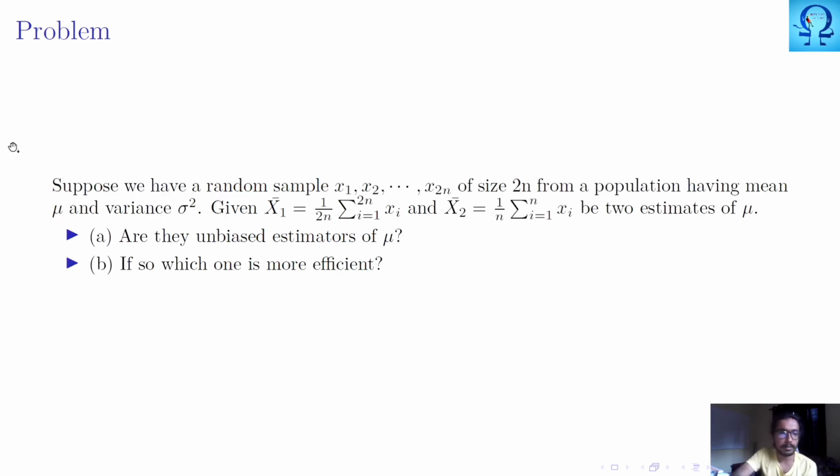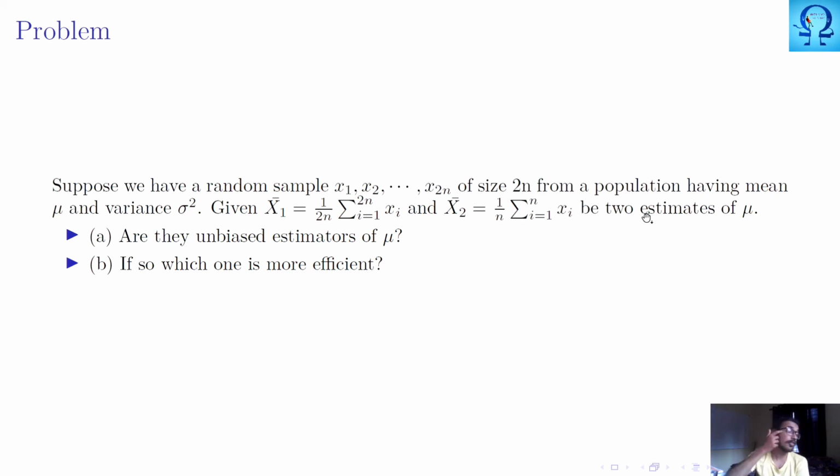Moving to the next problem, here we are given a random sample of size 2n from a population having mean mu and variance sigma square. And here we have two estimators, x1 bar and x2 bar, that is 1 upon 2n times the summation i runs from 1 to 2n of xi, and 1 upon n times the summation i runs from 1 to n of xi.